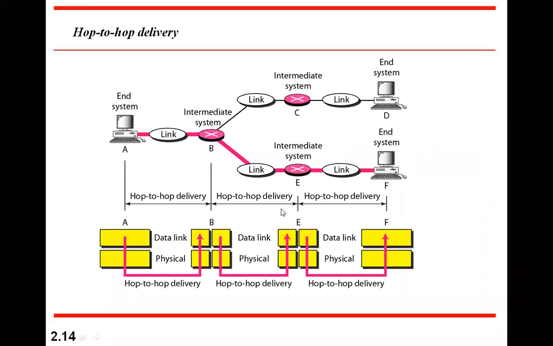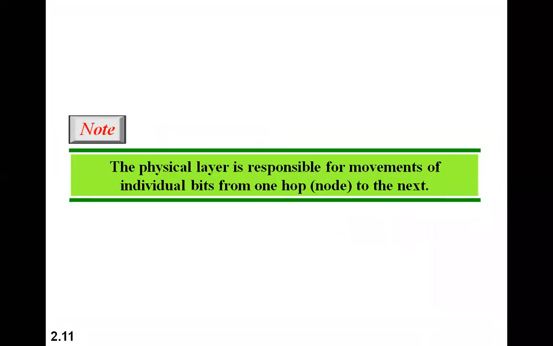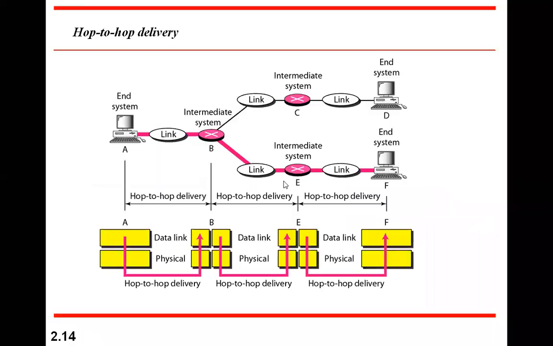Now here we are talking about physical and network layer, one hop to next hop. If you see the names, in both places we get that word hop. That is a very important point here, because when you are dealing with the data link layer and physical layer, it always deals with only the next hop. That means the next device. It need not be the end device. It can be an intermediate device also.